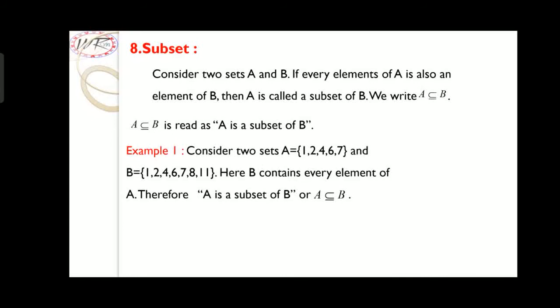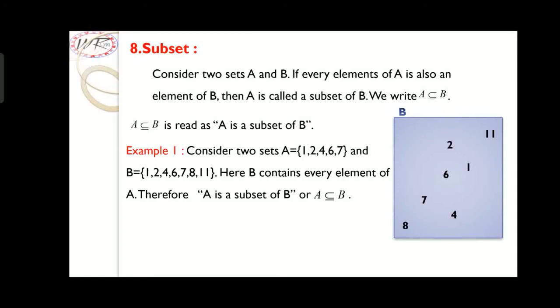Example 1. Consider two sets A = {1, 2, 4, 6, 7} and B = {1, 2, 4, 6, 7, 8, 11}. Here B contains every element of A. Therefore, A is a subset of B. Let us see in the picture.